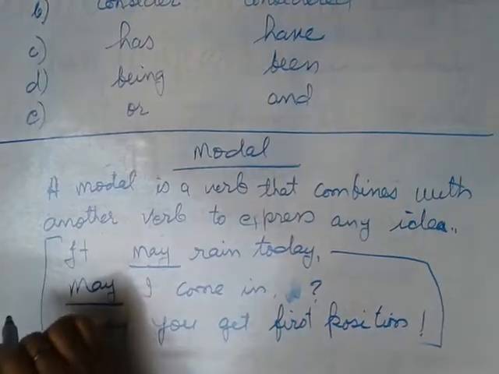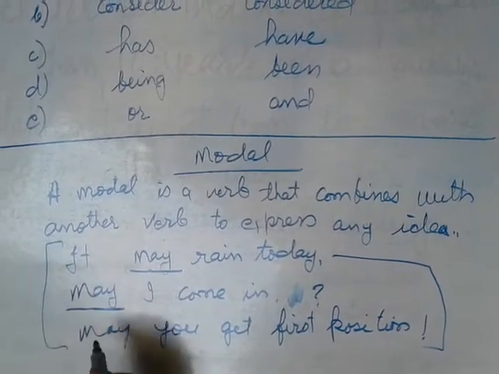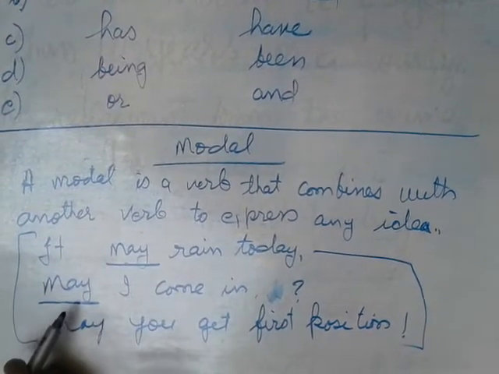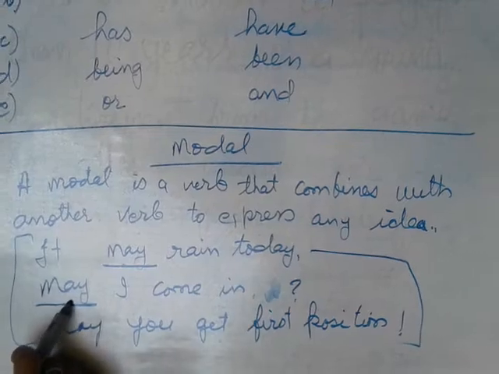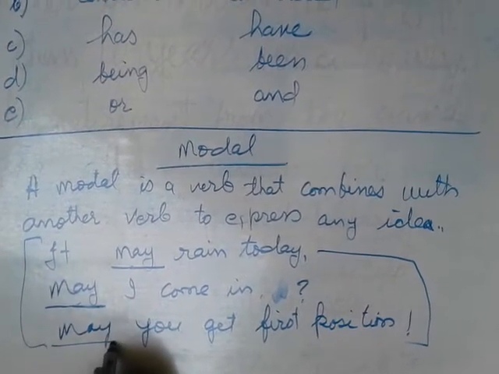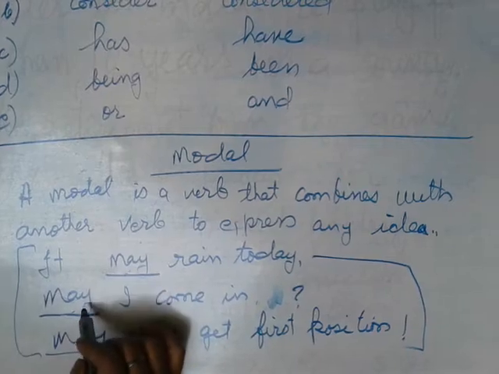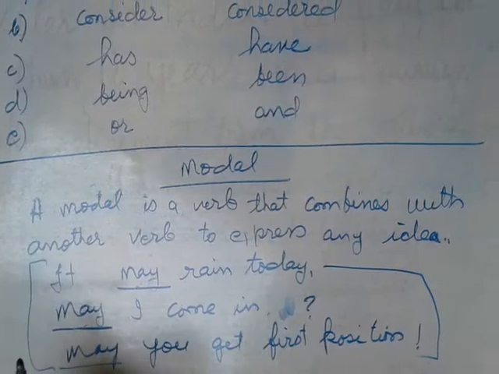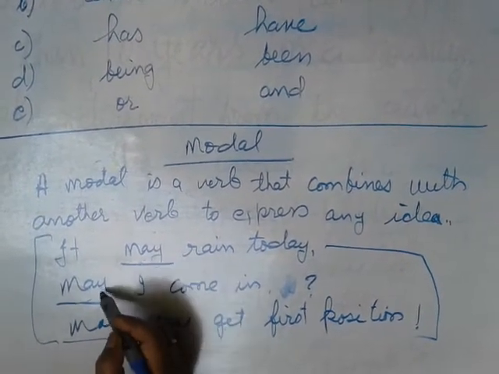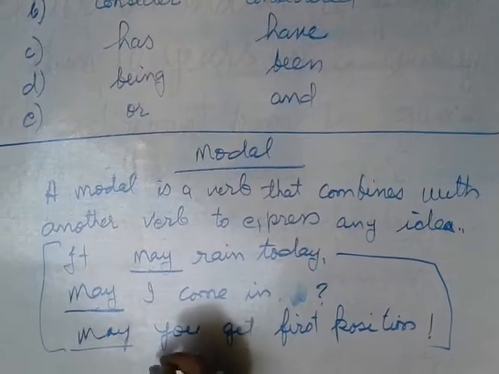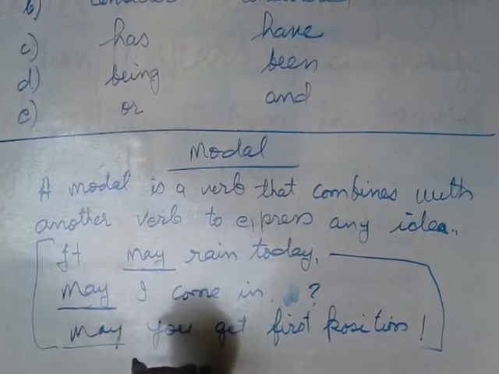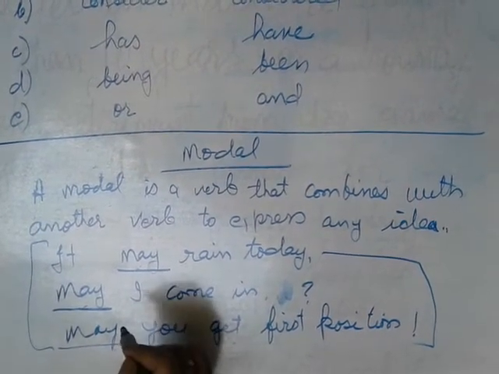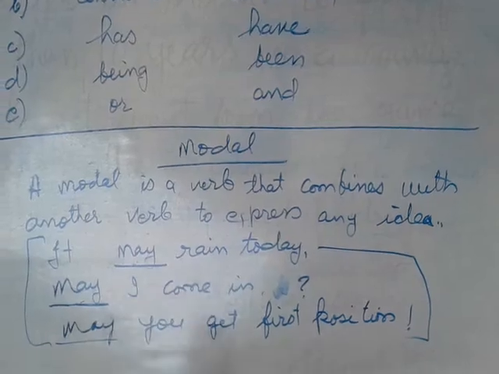In it may rain today, may presents possibility. In may I come in, that is asking permission. In may you get first position, that is a wish. May is given in 3 sentences and the 3 mays present different meanings; there isn't any match of meaning in these 3. So it is the proof that modals don't give any particular meaning. You have to go through the complete sentence to get its meaning.